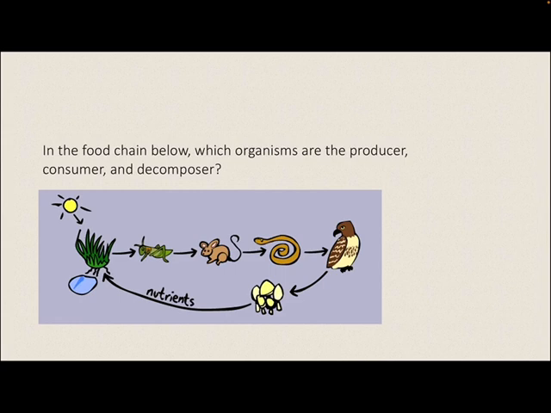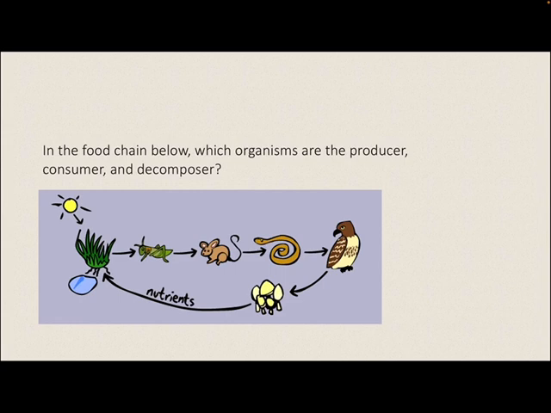We're going to continue with our topic of ecology. We're going to talk today about what consumers, producers, and decomposers are, and we're also going to learn how we classify those. So we see here a food web, a food chain, and we are going to also learn about food webs. We're not going to really look at that today yet, but I did want to show you a picture of a food chain so that you can perhaps start thinking about how you construct one.